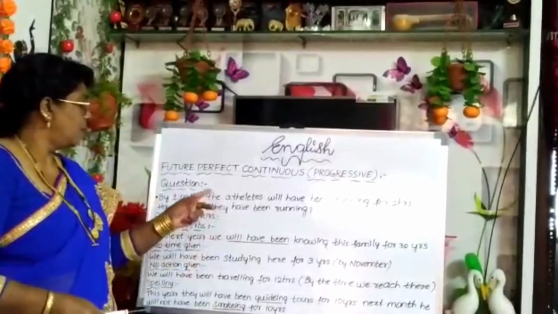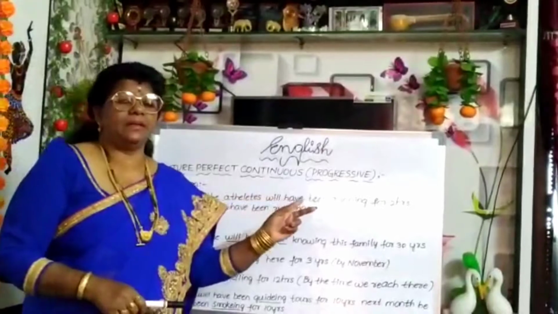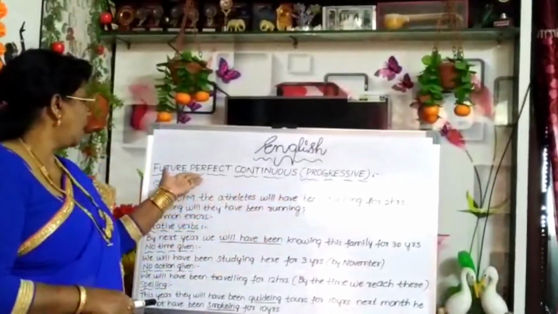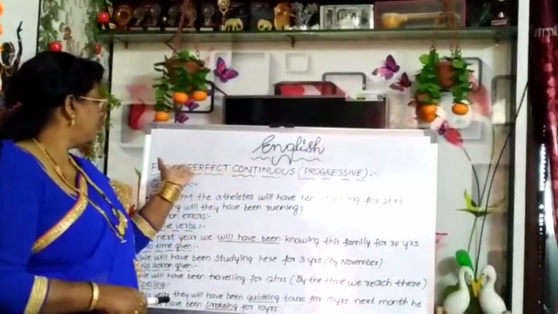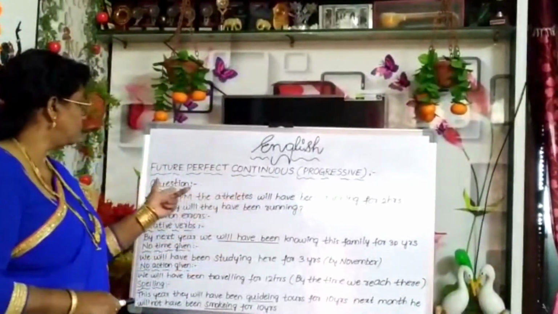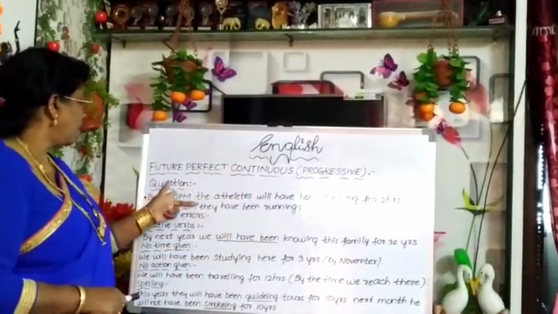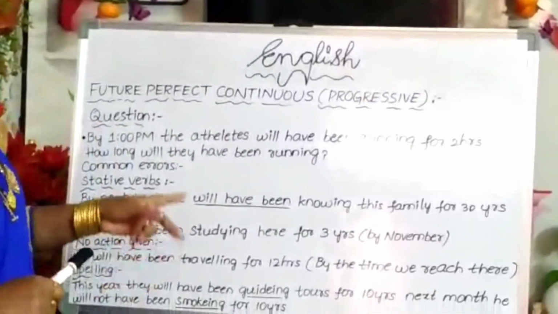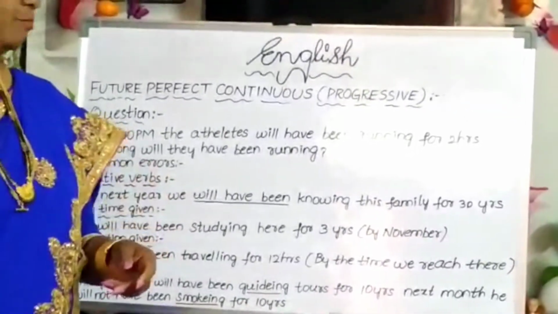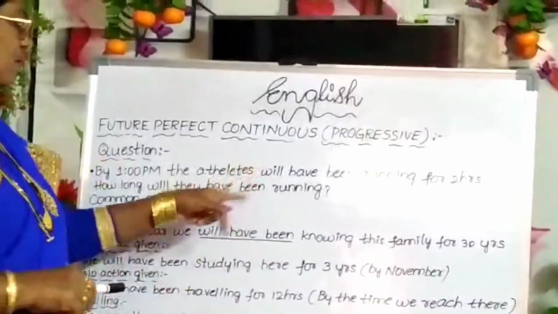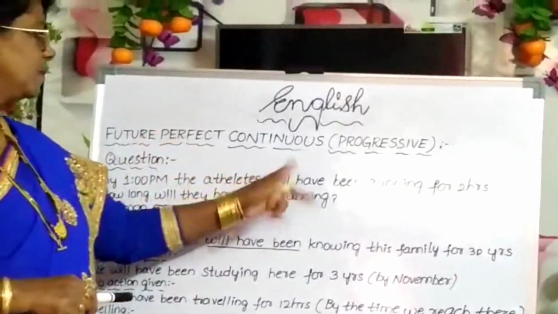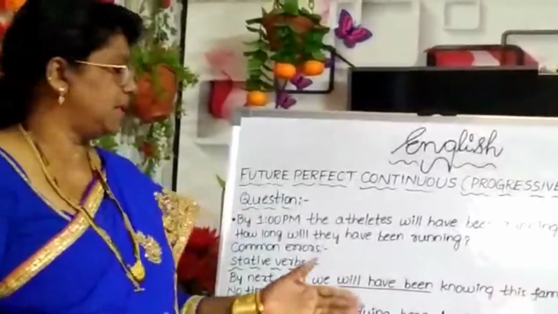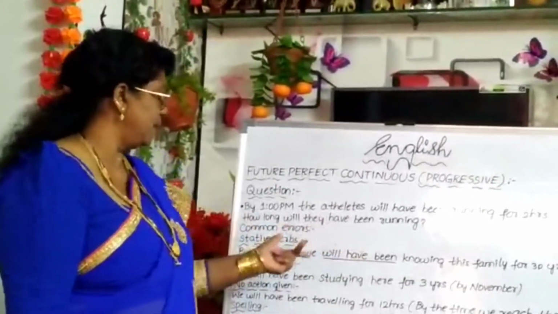Fine. So far we learned positive and negative sentences. How can we make it future perfect continuous? Now, questions. By 1 p.m. the athlete will have been running for 2 hours. We have to ask a question: How long will they have been running? Then we can get this answer: By 1 p.m. the athletes will have been running for 2 hours. Then, like other tenses, here also we will have common errors.